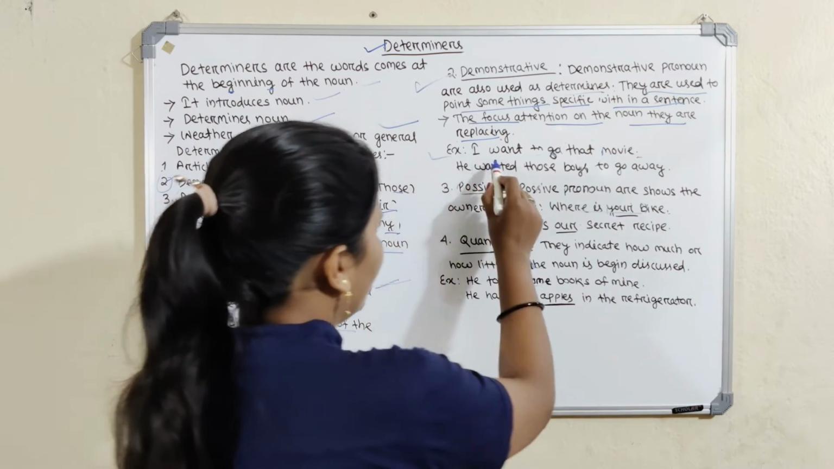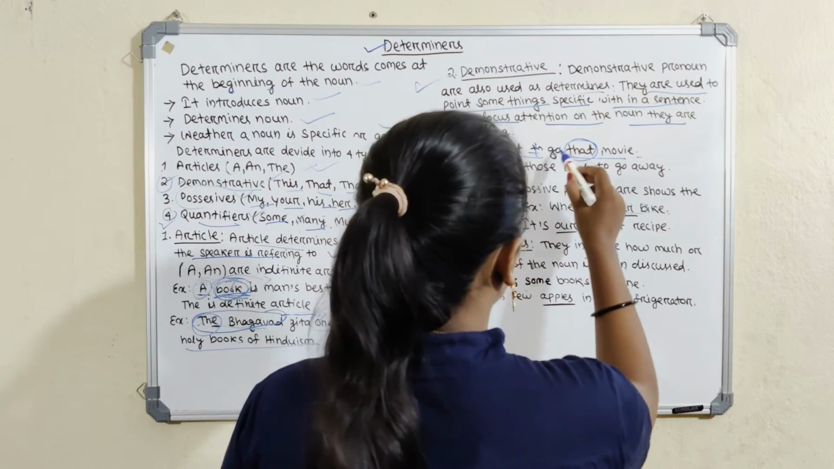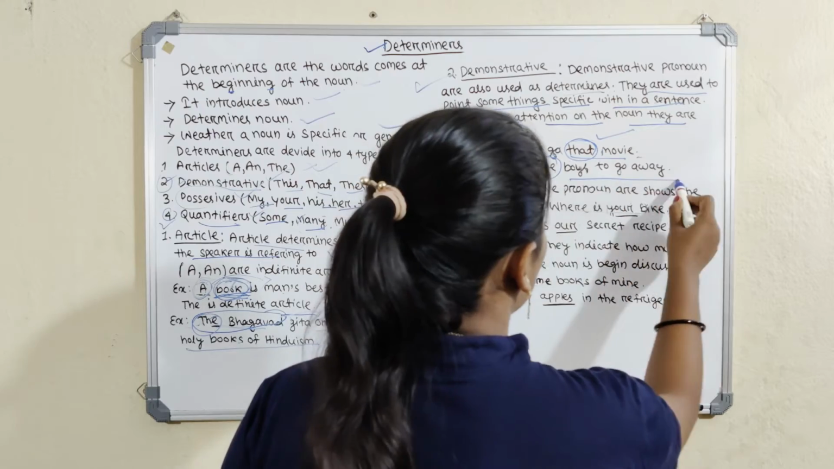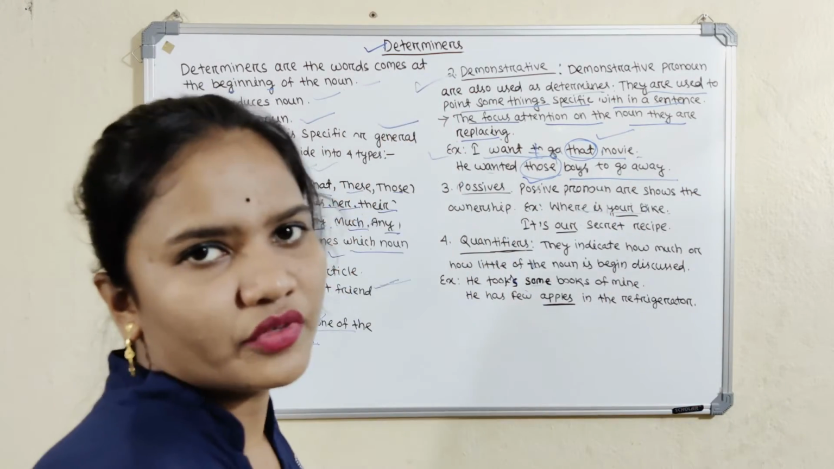Example: I want to go to that movie. Here that is the demonstrative pronoun. He wanted those days to go away. Those is the demonstrative pronoun. These are examples of demonstrative pronouns.